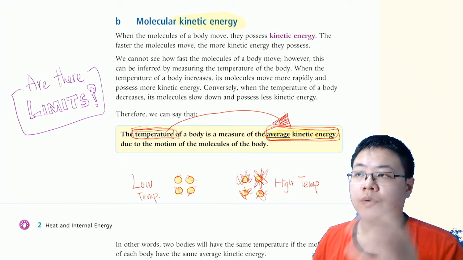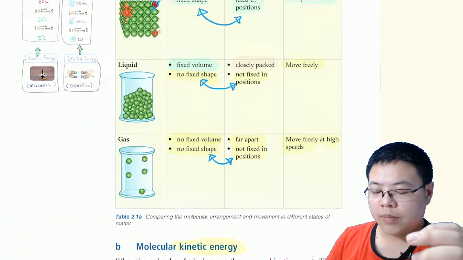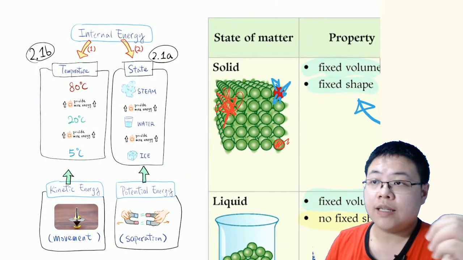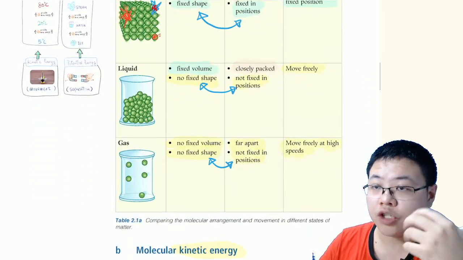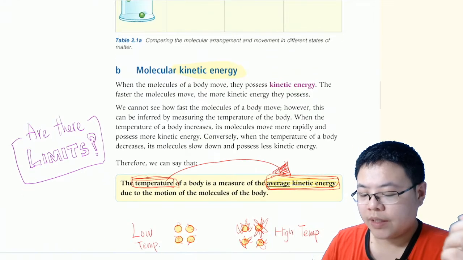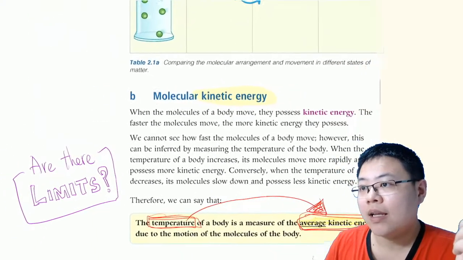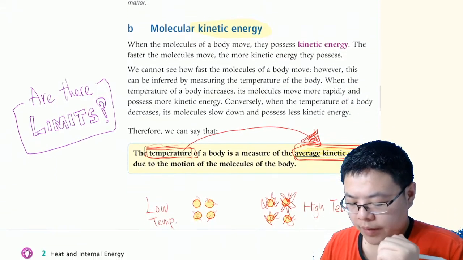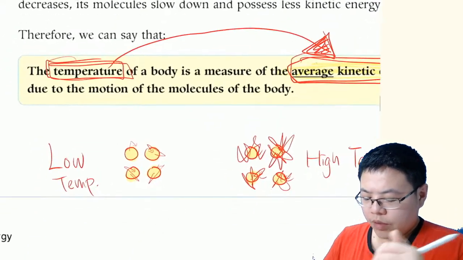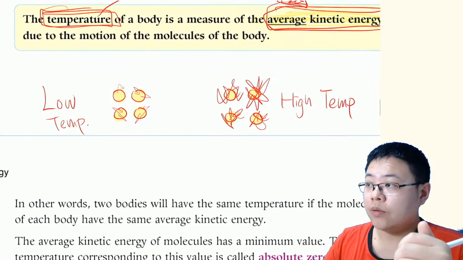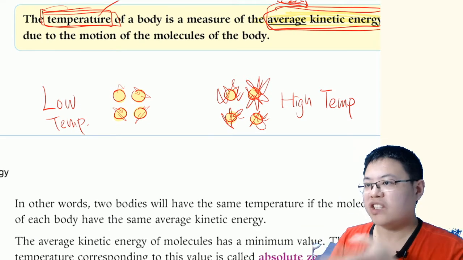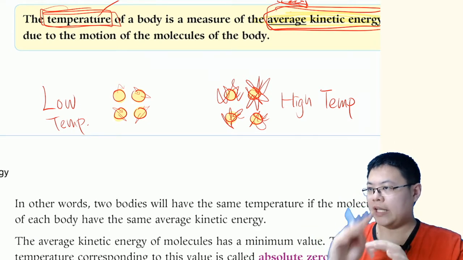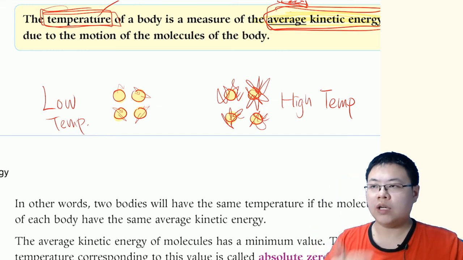Okay, so we have already talked about the change of state and change of temperature. However, about the change of temperature, the kinetic energy part, we have to talk slightly more about it now. You will think, okay, for two objects, for example, here I have drawn, let's say one object is made up of 4 molecules, the other object is also made up of 4 molecules.